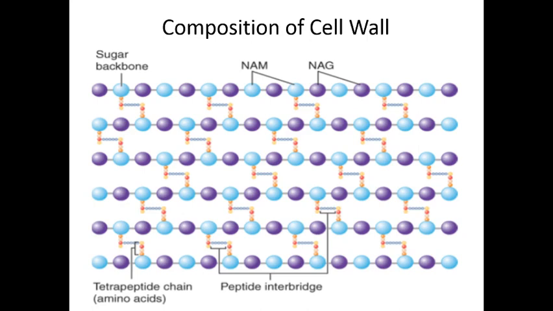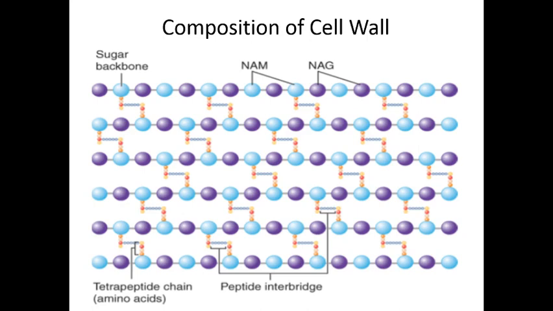Peptidoglycan is composed of three components: the glycan backbone, meaning the sugar backbone, and the tetrapeptide side chain, which is made up of 4 amino acids. This side chain is linked with the NAM, and the third component is the peptide cross linkage.